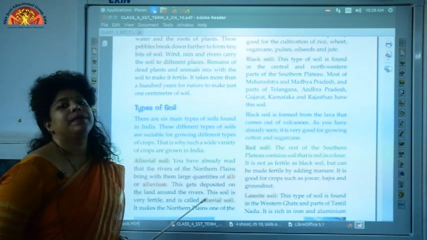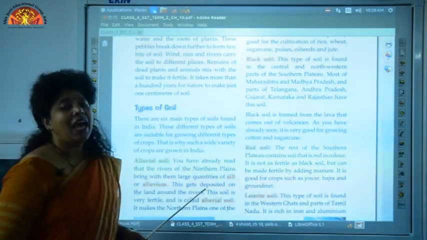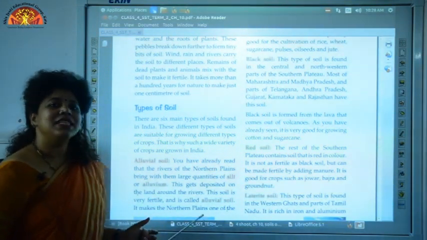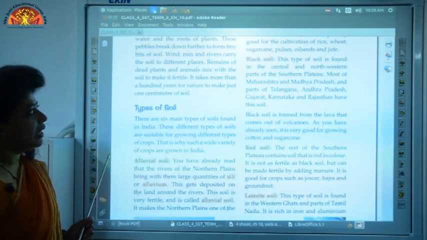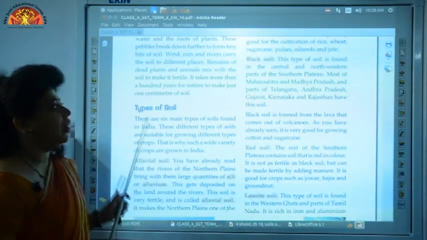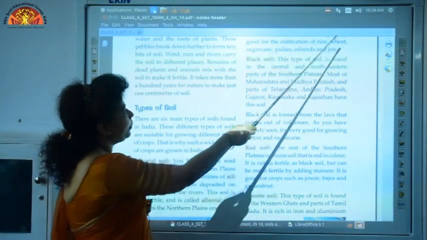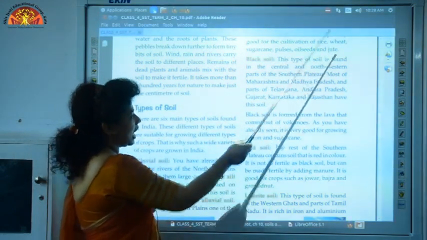This alluvium makes the soil of the northern plains fertile, and that is why the northern plains are considered one of the most fertile regions of the world. And this alluvial soil is suitable for the cultivation of rice, wheat, sugarcane, pulses, oil seeds and jute.